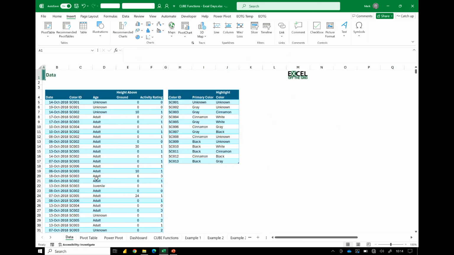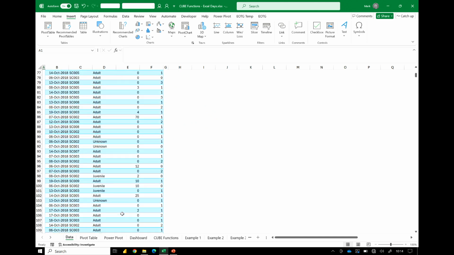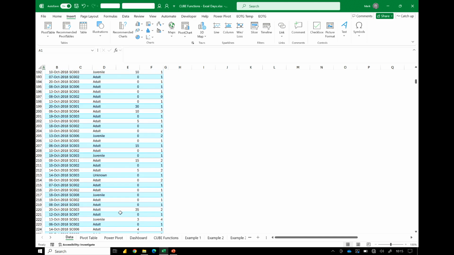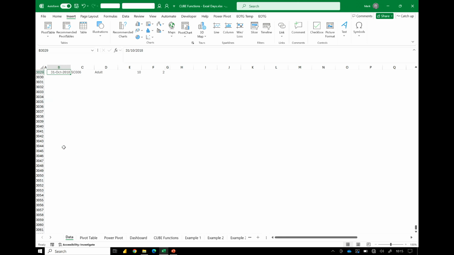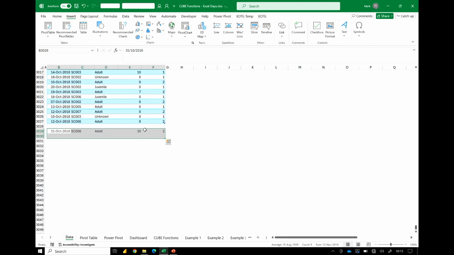Now, what happens if we add more data? What am I doing scrolling to the bottom? He looks like a fool, like he's never used a keyboard shortcut in his life. It's not true, I know at least 5.